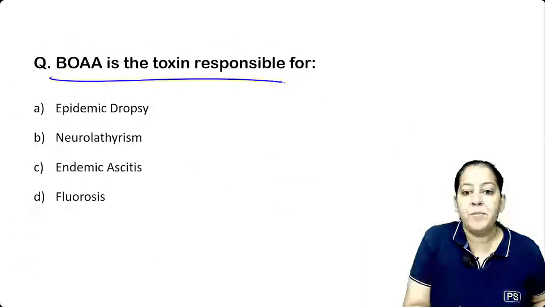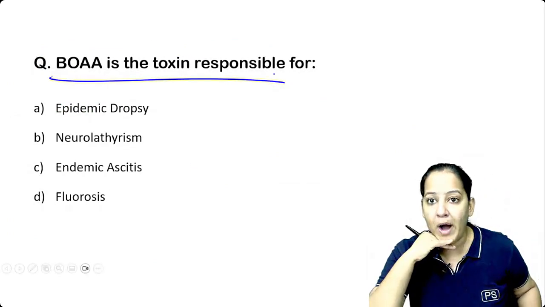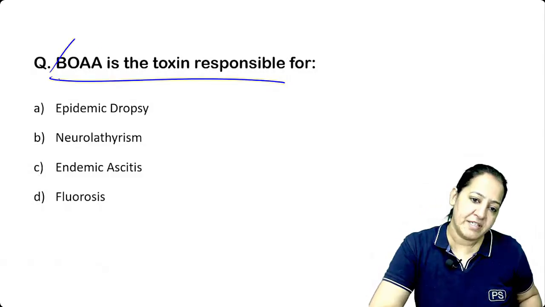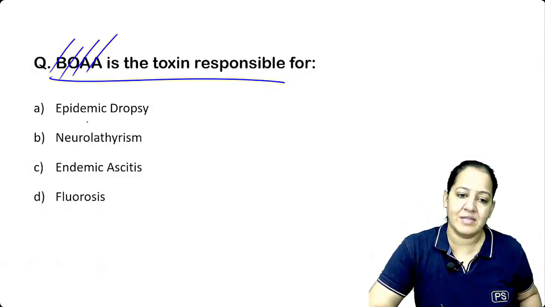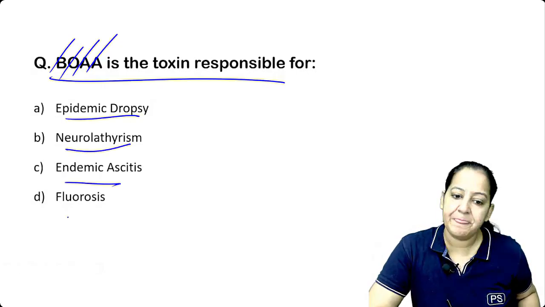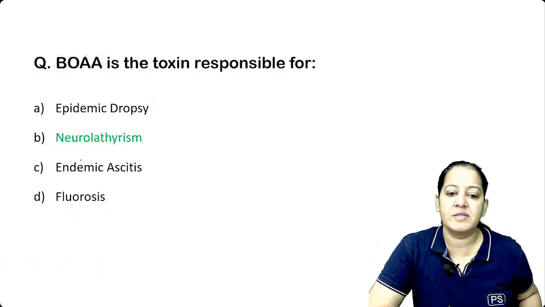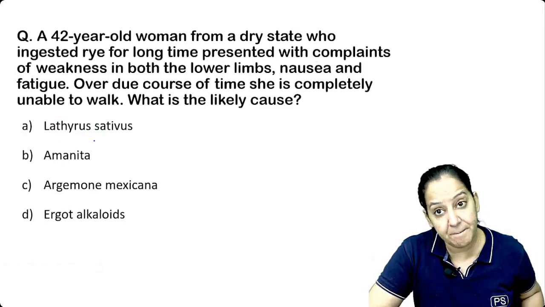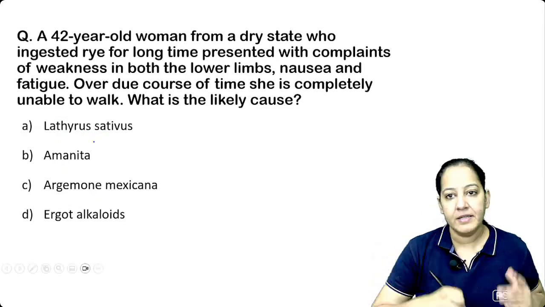Okay, BOAA is a toxin responsible for what? BOAA, beta-oxalyl aminoalanine. Is it responsible for epidemic dropsy, neurolathyrism, endemic ascites, or fluorosis? Of course, it is neurolathyrism. The person becomes paralytic, spastic paralytic. The next question is in front of you.